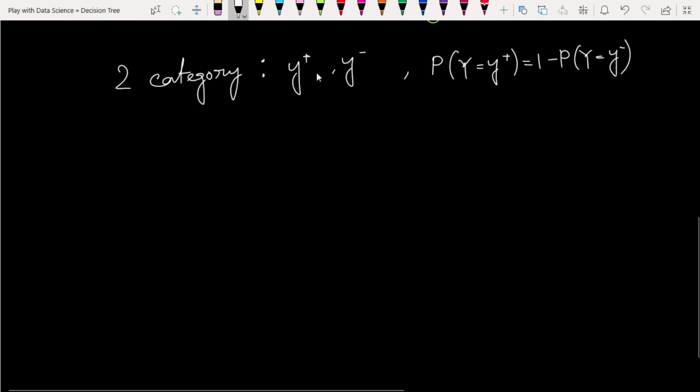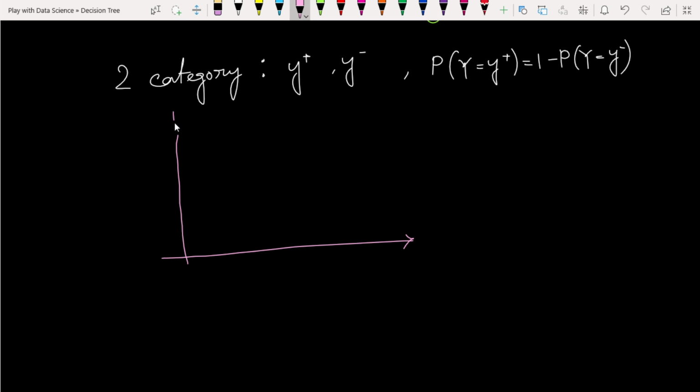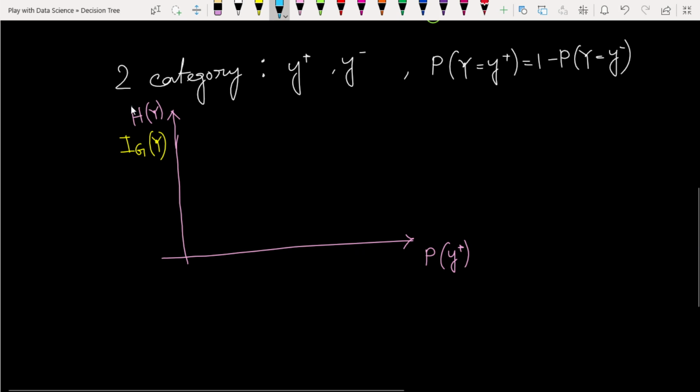If you draw this picture, this is our probability of y plus, and this is the sample entropy value or IG of y. Here I am using yellow color for the Gini impurity, and blue color for entropy.